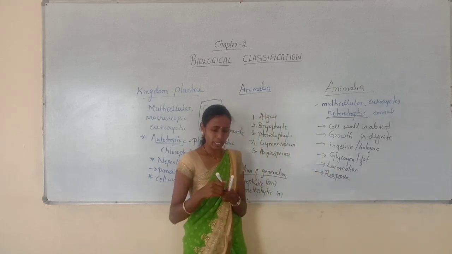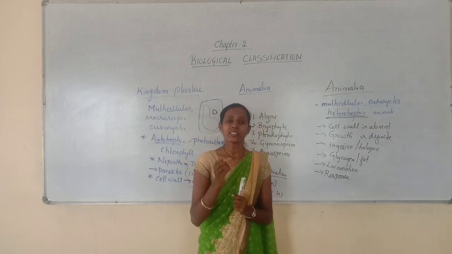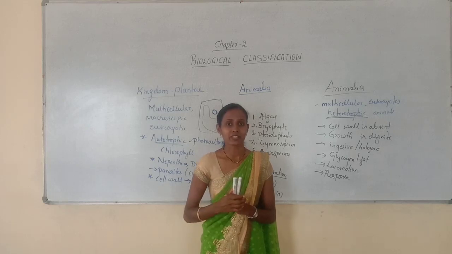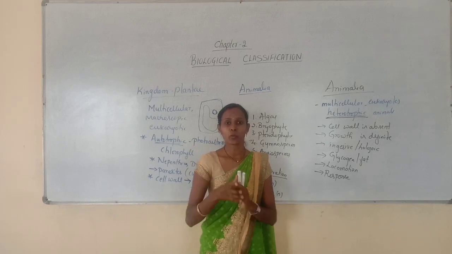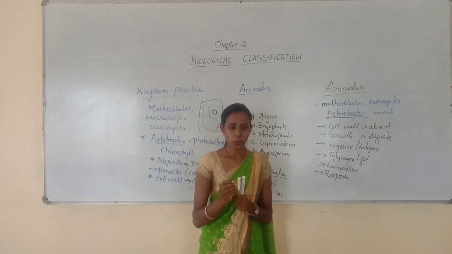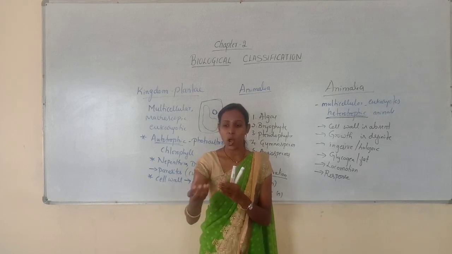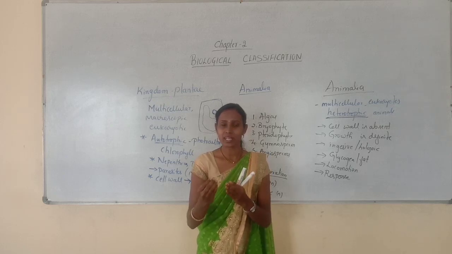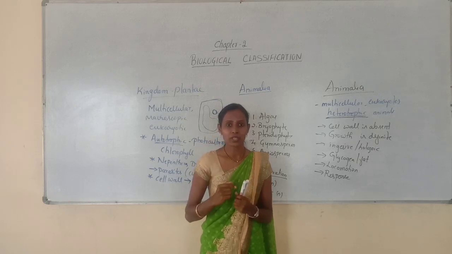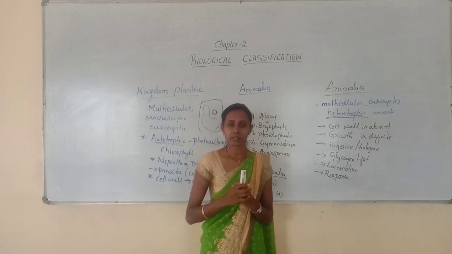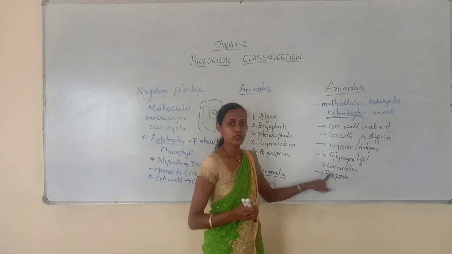Response to stimuli. Usually the higher animals have sensory and neuromotor mechanism. So what is this sensory and neuromotor mechanism? For example, when we touch a hot object, we can sense that hot nature. As we sense that, that impulse will be immediately transferred to our central nervous system. So here neuromotor is the central nervous system, and sensory is sensing that feel. That is called response to stimuli.